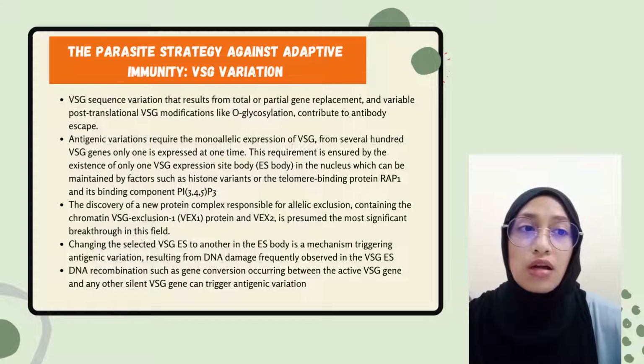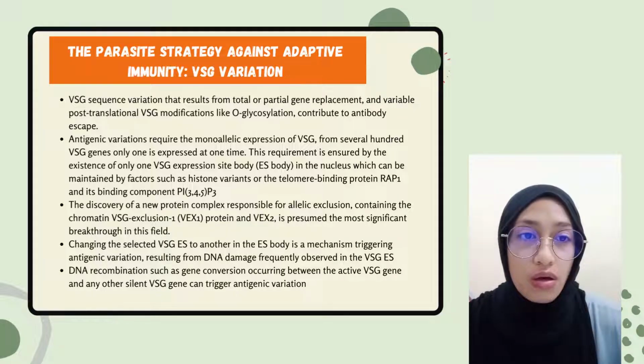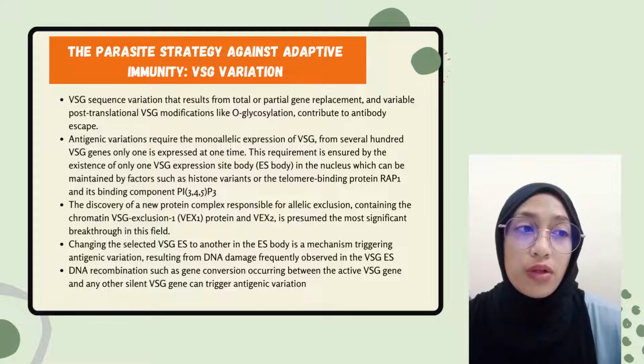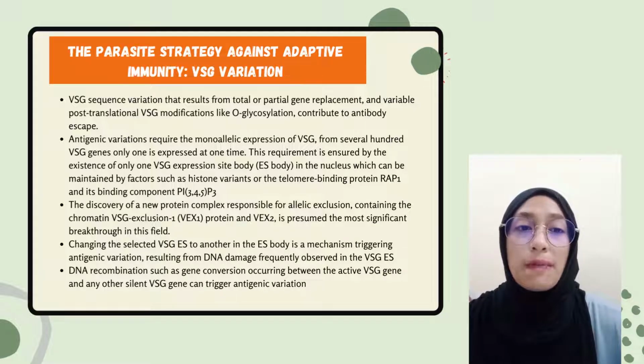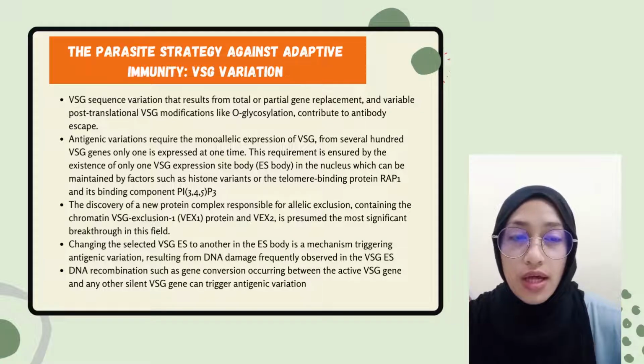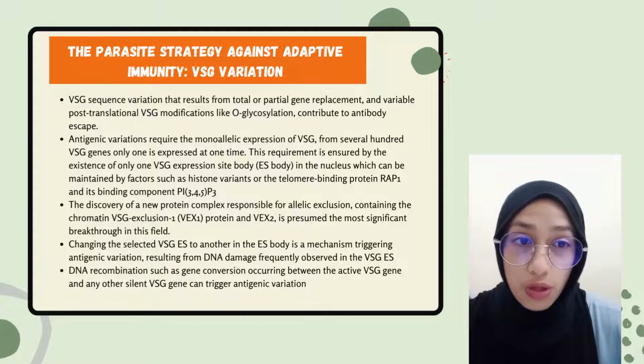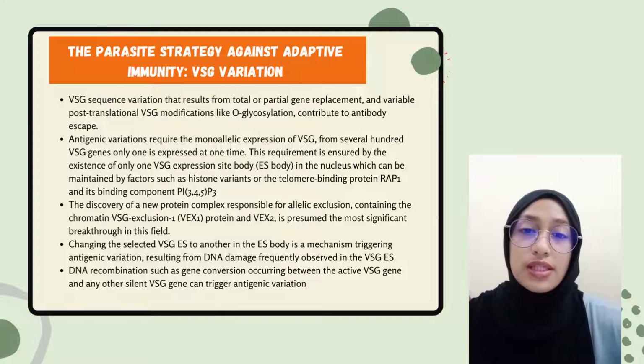So the ATR loss was found to alter the localization of both RNA polymerase 1 and VEX1. Furthermore, a putative translesion DNA polymerase able to bypass telomeric DNA damage, termed TbPOLIE, was also found to be involved in the control of antigenic variation.